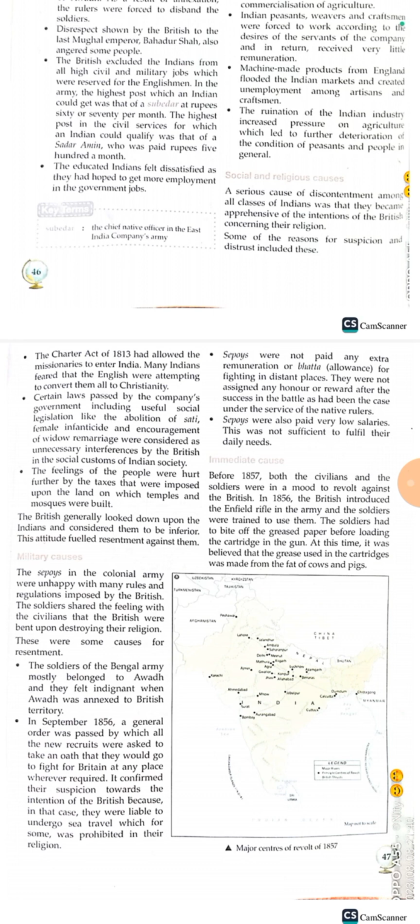Now let's talk about social and religious causes. A serious cause of discontentment among all classes of Indians was that they became apprehensive, worried or afraid, of the intentions of the British concerning their religion. Some of the reasons for their suspicion and distrust included these.